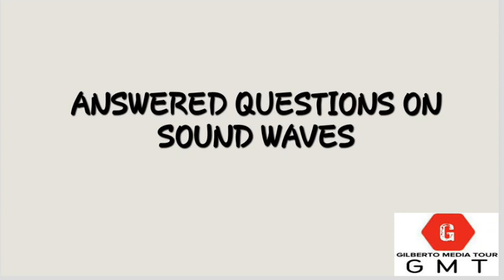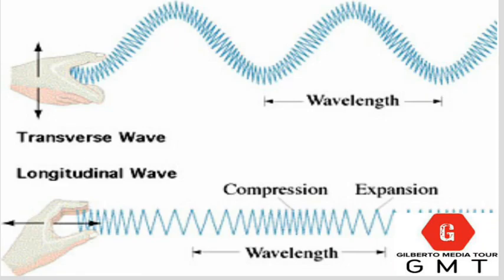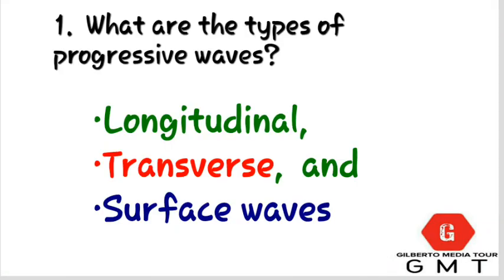Let's look at the types of progressive waves. Progressive waves are in terms of transverse waves and longitudinal waves. We know that transverse waves are those waves where the vibrating particles are perpendicular to the direction of wave travel, whereas in longitudinal waves, the vibrating particles are parallel to the direction of wave travel. So we can have longitudinal waves, transverse waves, and surface waves as progressive waves.